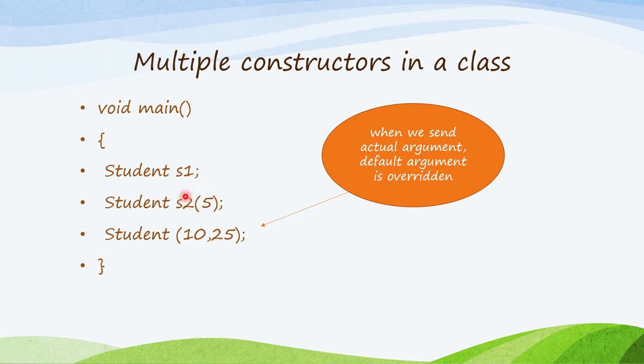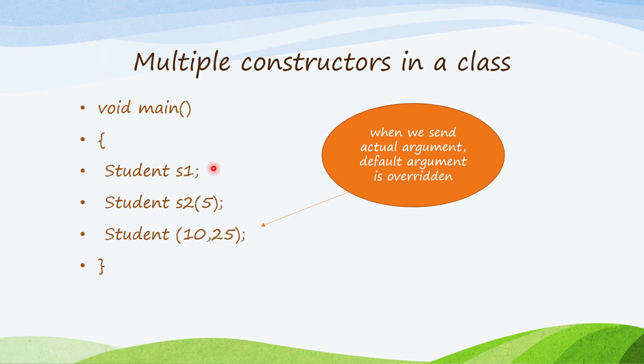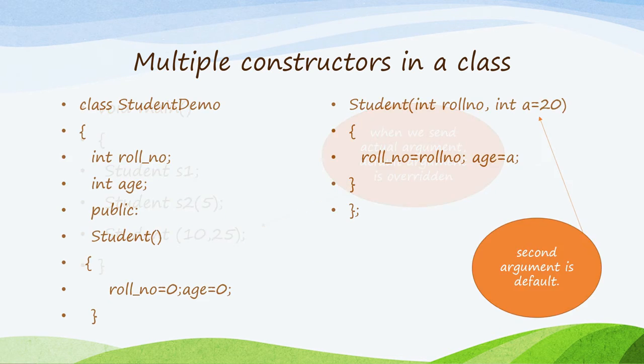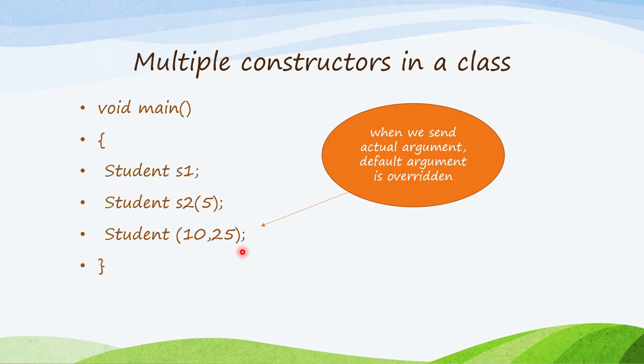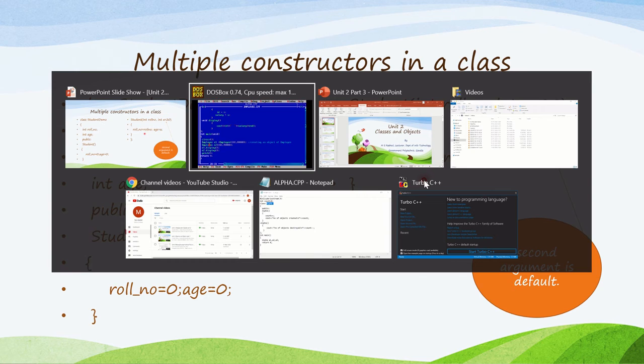So three objects are created here. Object S1 is created using the default constructor. So roll number equals 0 and age equals 0. S2 is created, and one argument is passed to the parameterized constructor, and the second argument will be default. So roll number equals 5 and age equals 20. And for the last one, when we pass both parameters, the default argument will be overridden. Now roll number equals 10 and age equals 25. Let's see this program in Turbo C.